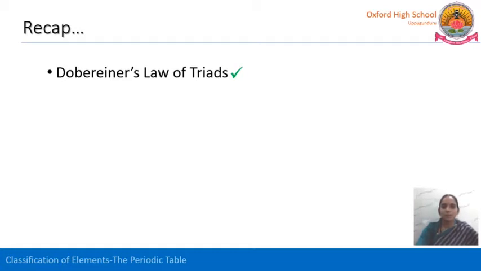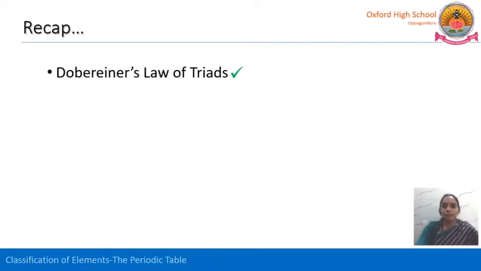Dobereiner arranged the elements in their ascending order of atomic weights. So, he arranged the elements in the form of triads, like three elements, which is called a triad. Then he observed one thing: when he arranged those elements in their ascending order of atomic weights, the middle element's atomic weight is obtained by taking the average of the first and third element's atomic weights. Dobereiner observed this, and that is called Dobereiner's law of triads.